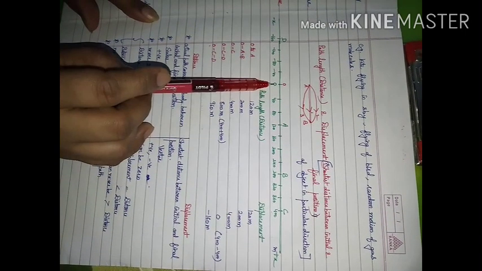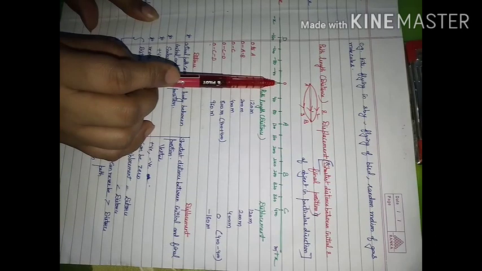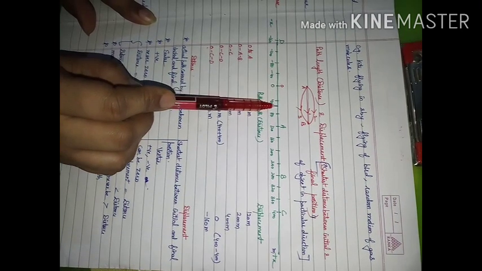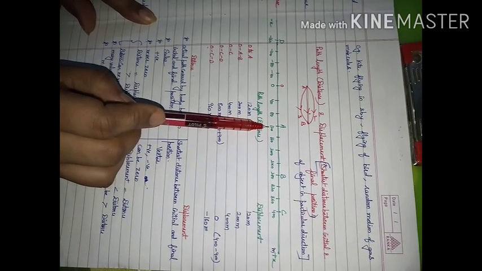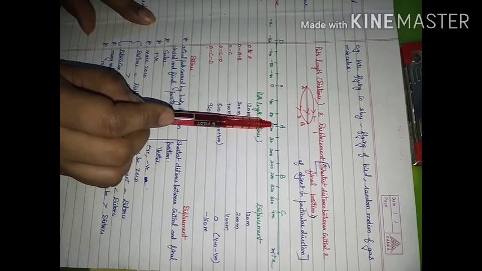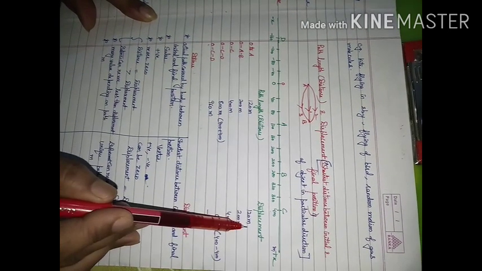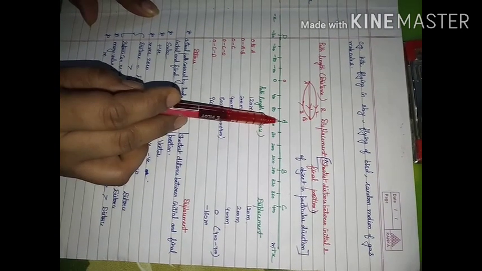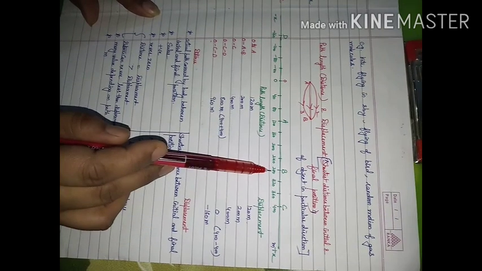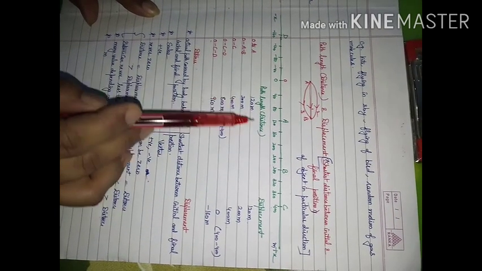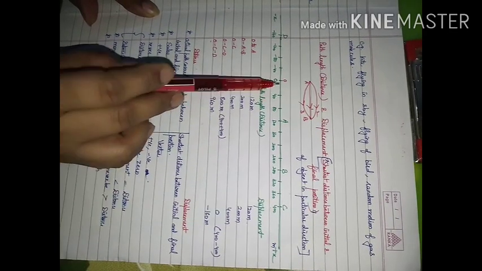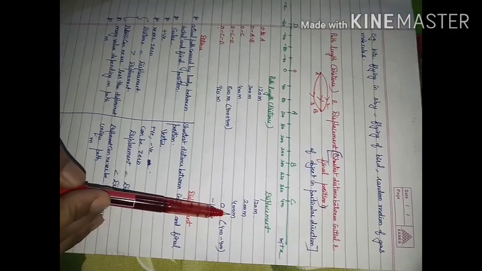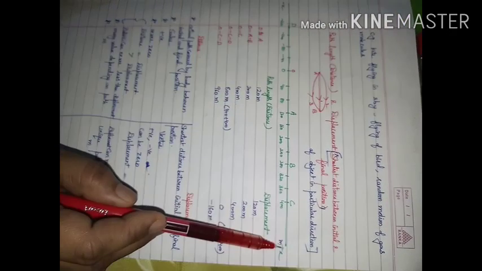Let us consider O to A. The object is moving in this direction. This is the path length covered from O to A. Path length is 120, and this is also the shortest distance between O and A, so displacement will also be 120. Now O to A and then to B: this comes out to be 200 meter. Path length is 200 and displacement will also be 200. O to C: path length 400, displacement also 400. This is in the positive direction of the x-axis.